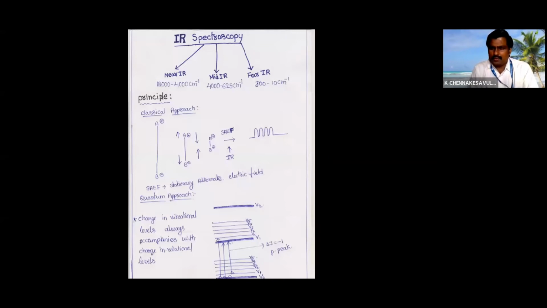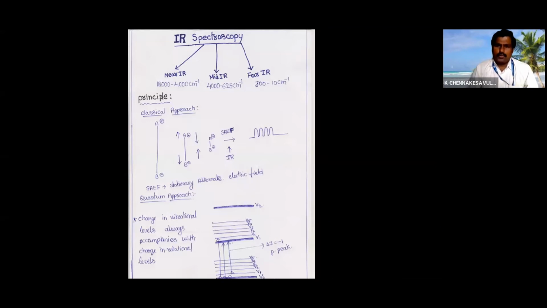Mostly we are sending UV rays on matter, we are sending IR rays, we are sending microwaves, we are sending radio waves. That's UV, IR, NMR. Mass spectrometry and elemental analysis we may not discuss, but we will see IR spectroscopy, NMR spectroscopy and UV-visible spectroscopy.